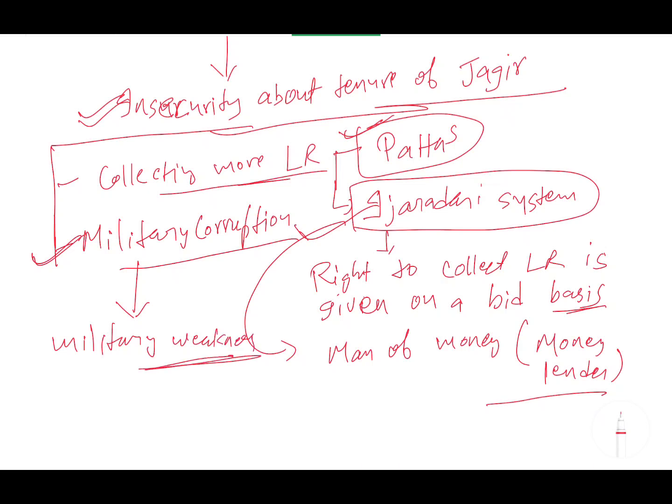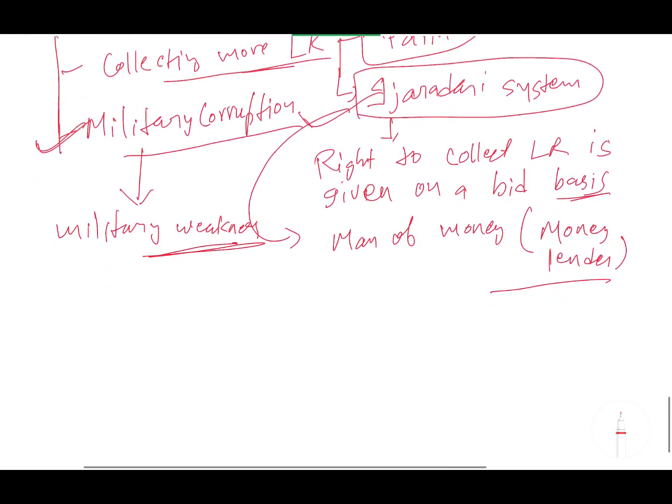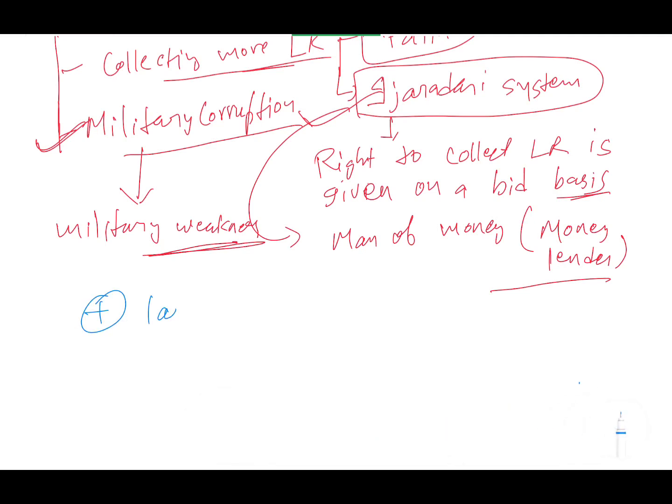And one more thing that added to the condition of smaller mansabdars is the larger export of luxury goods to Europe. So if the export of luxury goods to Europe increases, what will happen?